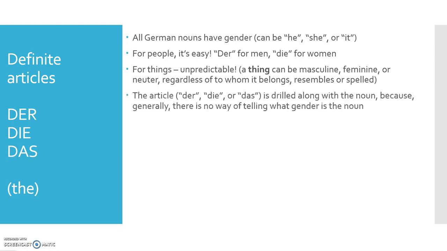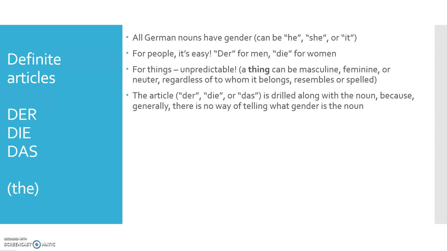But the problem is, you can't know what gender the word is by looking at it or by knowing the noun alone. So the article der, die, or das must be drilled along with the noun, because there's no way of telling what gender the noun is.